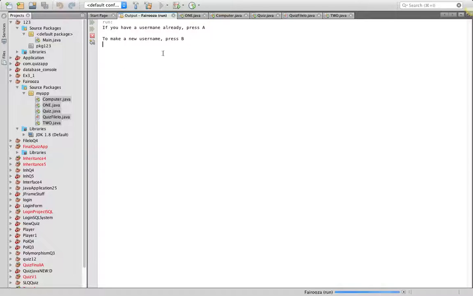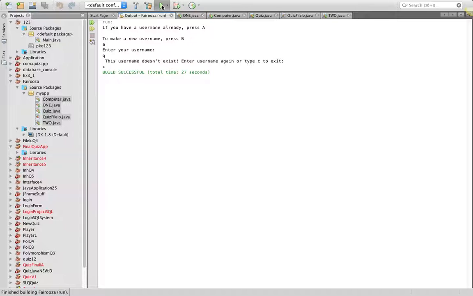We are given an option to press A if we have a username already, or B if we want to register a username. I'm going to press A just to show you what happens if I enter a username that isn't actually registered in the text file. So I put Q and it tells me that this doesn't exist. I can either put a username that does exist, or I can press C to exit, which will stop the game, and I can run again.